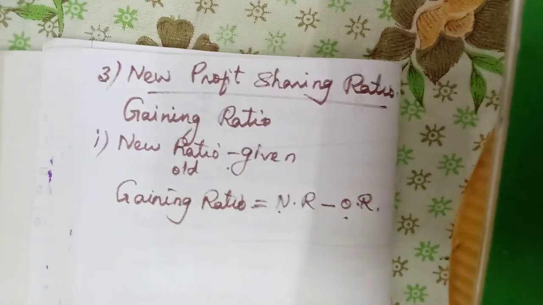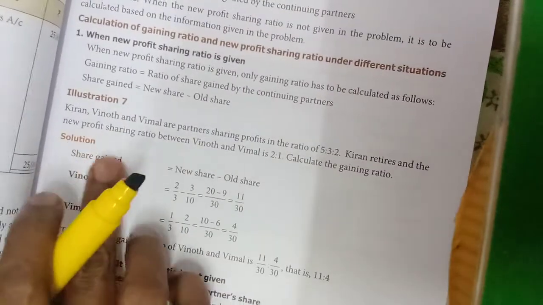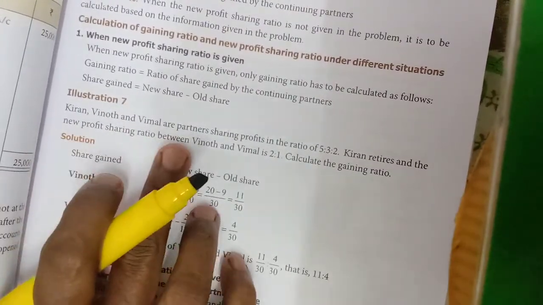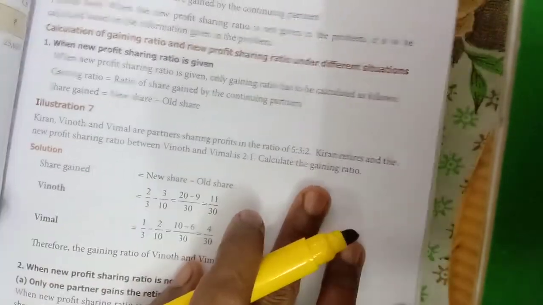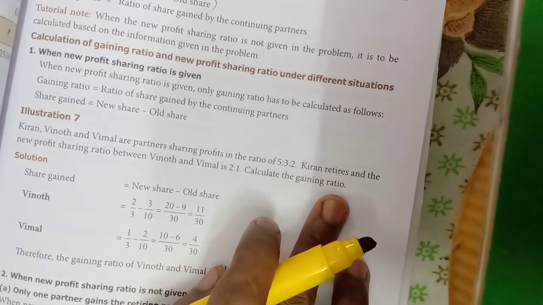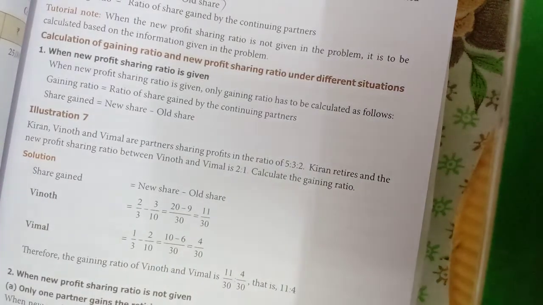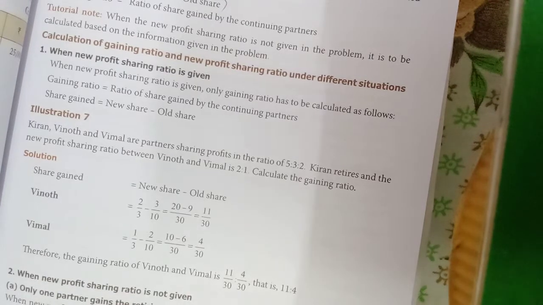Understand? So, we will see one illustration. Illustration 7. Kiran, Vinod and Vimal are partners sharing profits in the ratio of 5:3:2. Kiran retires and the new profit sharing ratio between Vinod and Vimal is 2:1. Calculate the gaining ratio. Share gained, we have to calculate new share minus old share.